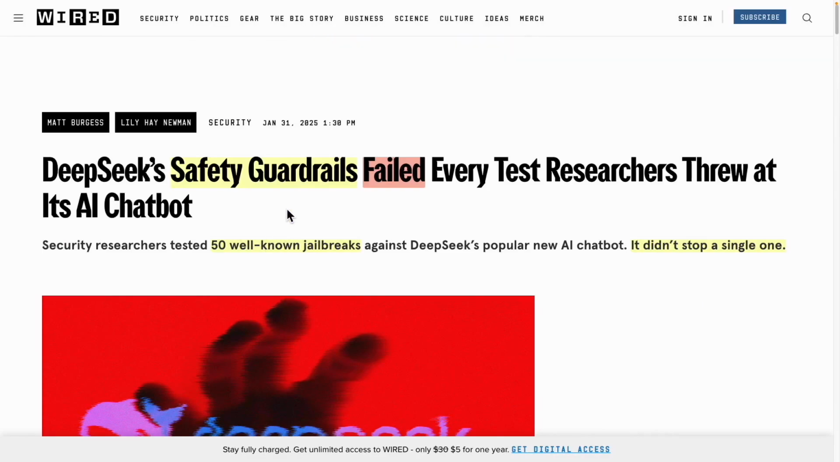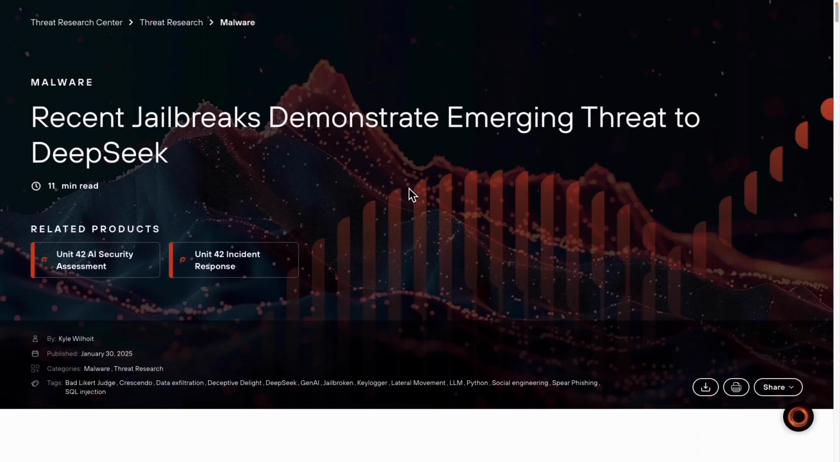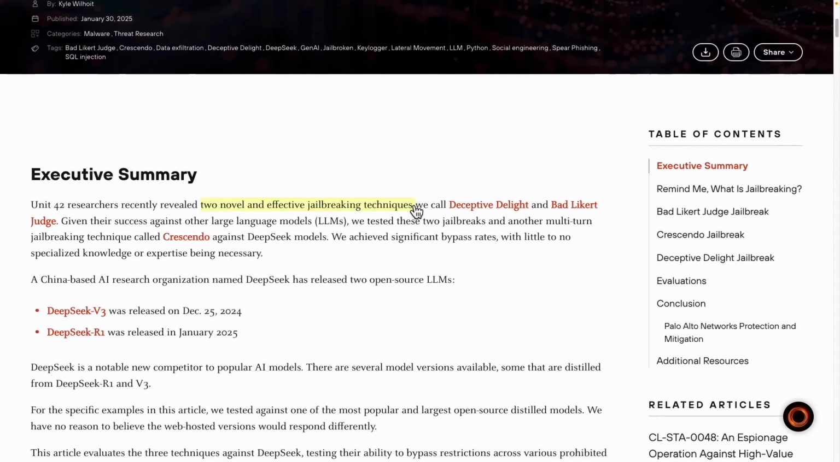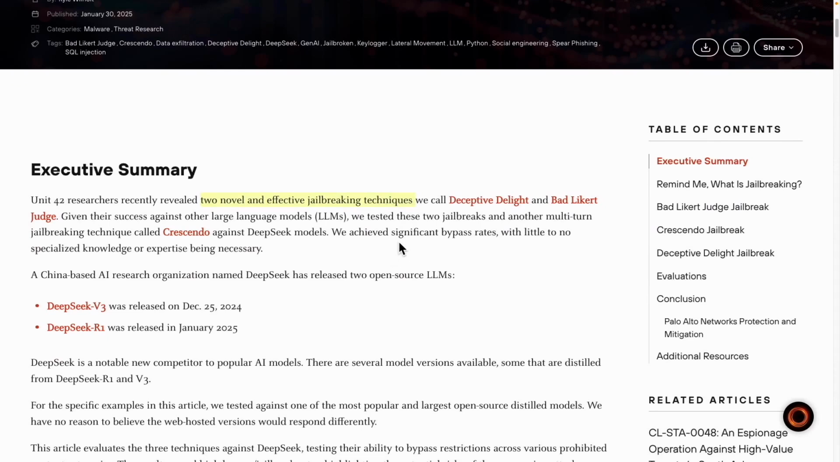A new technique for jailbreaking has been developed and applied. This comes from the research team at Palo Alto Networks Unit 42. You can see their findings highlighted here, right? Using a new technique called deceptive delight or bad recurred judge, it is possible to bypass DeepSeek's safety measures. They have created something new, and even though it struggles with well-known methods, the new ones are also easily breached.